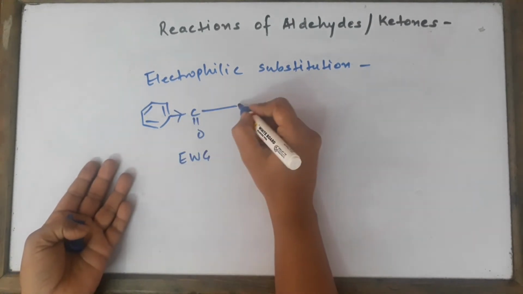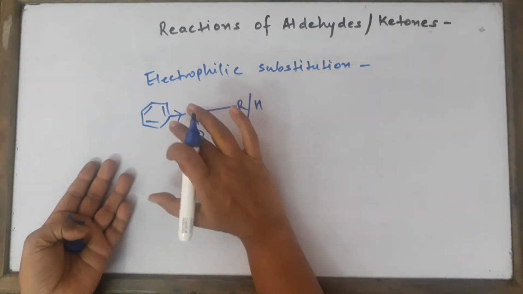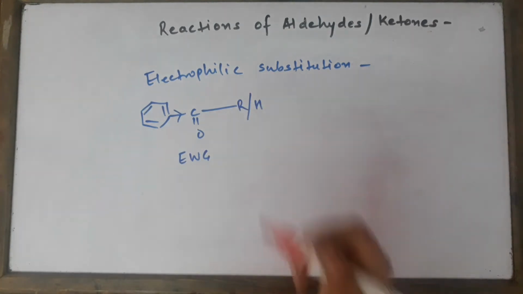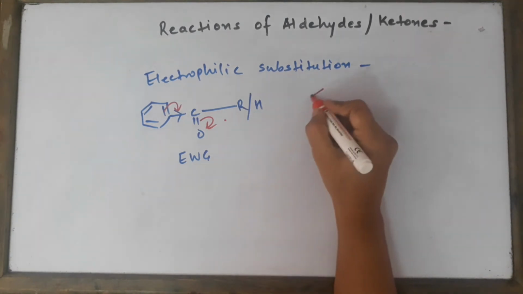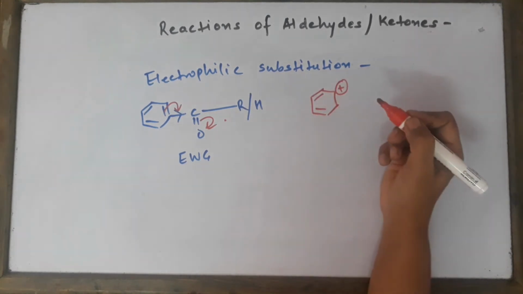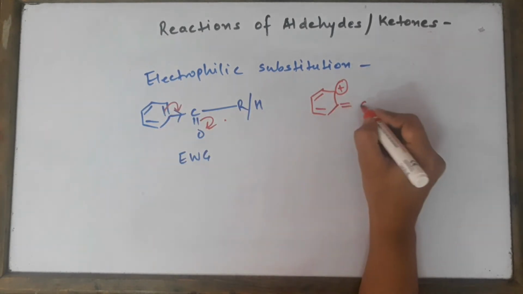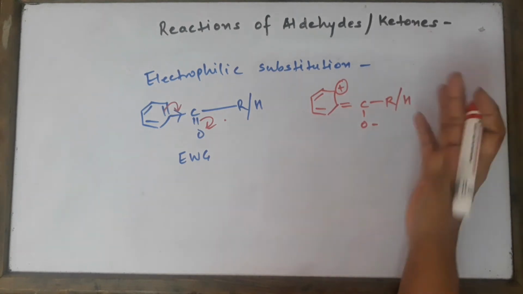May it be an aldehyde or a ketone, may it be an R over here or an H over here, it's going to be an electron withdrawing group, and this C double bond O is going to be pulling the electrons of benzene towards itself, and thus we show that the benzene ring becomes deactivated and electron deficient, because these two electrons will be coming over here. So we can draw it like this, CO minus, and we can just draw R or H, whatever is given in the exam.